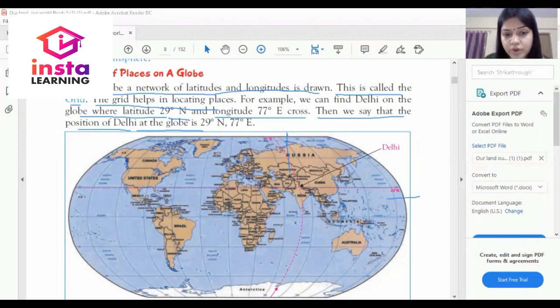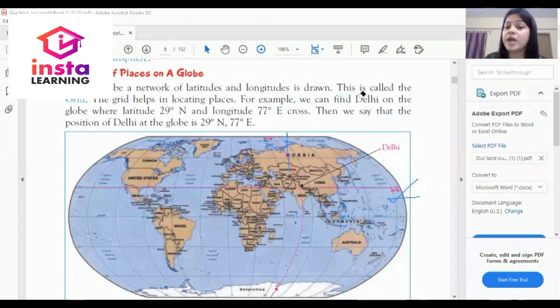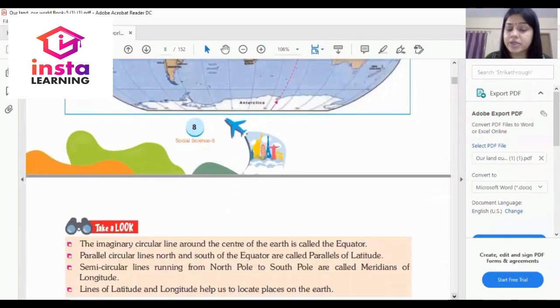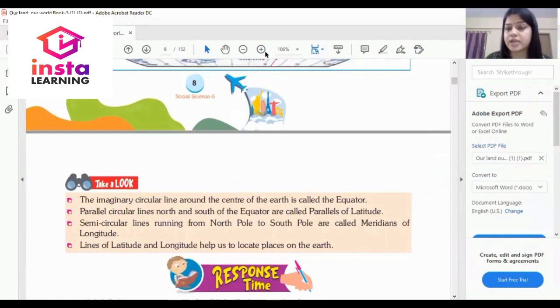Oh, I'm so sorry, this is 29 degree north and this is 77 degree east. So this is the position of Delhi on our globe. Similarly, you can find any other city on the globe. So this is all about chapter 1. Dear student, we will discuss the next chapter in our next class. Thank you.